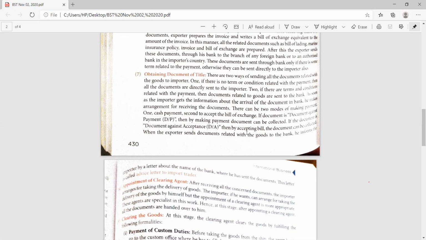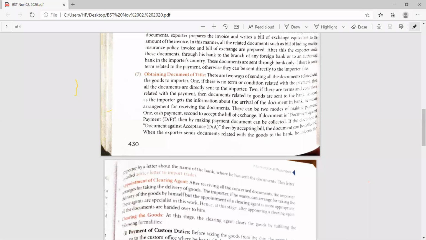One is the exporter there, one is the importer there. Whenever the exporter dispatches the goods or arranges the shipment of the goods from one country to another, before that he sends the documents to the authorized bank related to the importer. But the importer can get those documents only when he makes the payment, because unless the importer has the documents, he cannot release his goods from the port. Without documents, the importer cannot release the goods from the port. So that's why he has to obtain the documents from the bank.